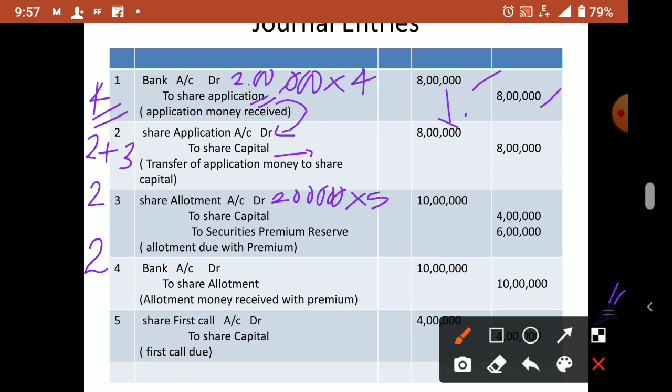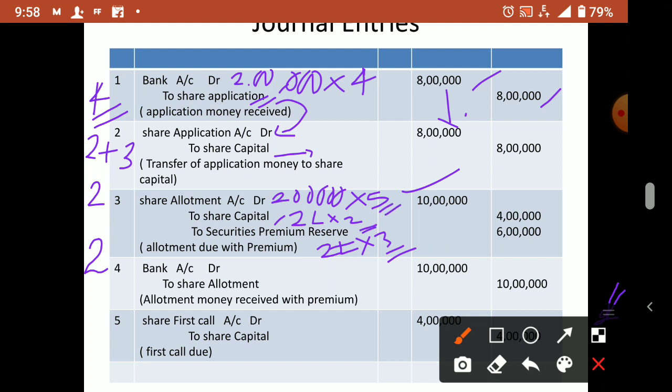So 2 lakh into 5 is 10 lakh. But now share capital and premium are separate. Share capital is 2 lakh into 2, the normal value of share allotment. Premium is 2 lakh into 3. So 3 plus 2, 5.